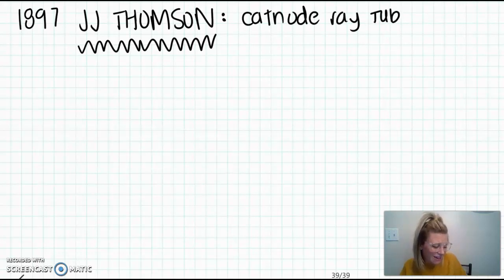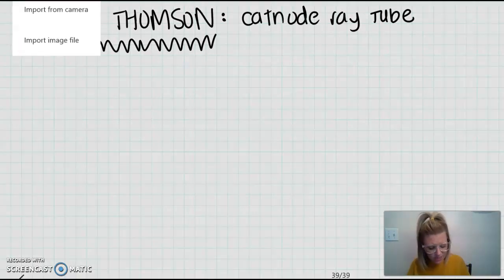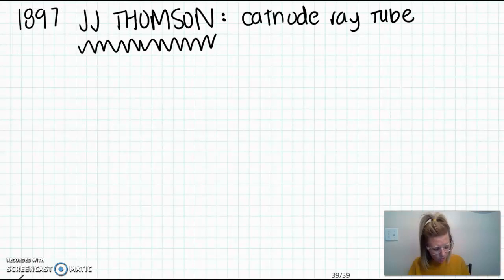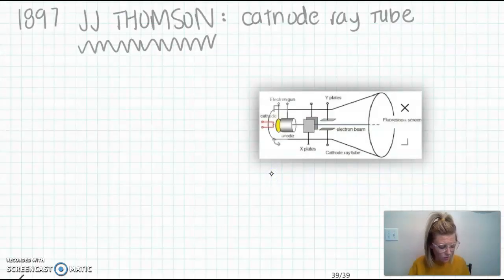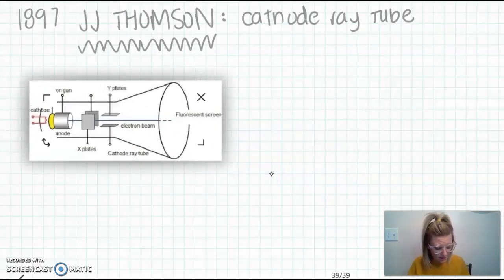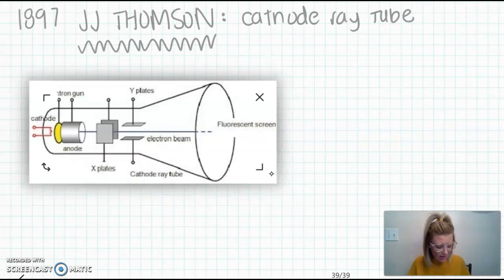Now, in this assignment on Google Classroom, I'm going to post a video of what a cathode ray tube looks like in real time. But for the purpose of today's recording, I am going to actually just insert an image. And if you're following along on my guided notes sheets, this image is already pasted there for you. So this is our cathode ray tube.